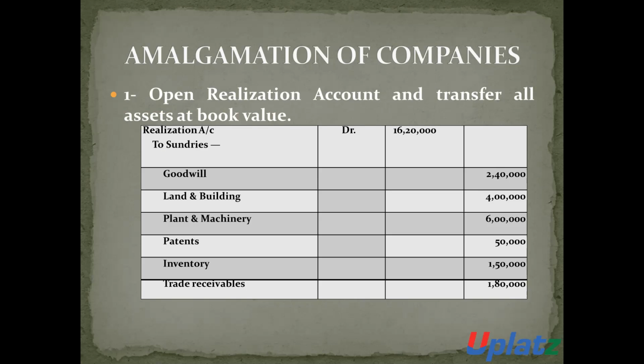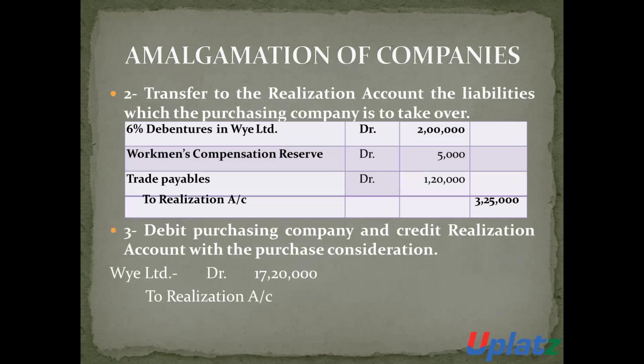Goodwill account 2,40,000, land and building account 4 lakh, plant and machinery account 6 lakhs, patent account 50,000, inventory account 1,50,000, trade receivable 1,80,000. So all the assets are transferred to realization account. Now all the liabilities will be transferred to realization account. So the entry will be liabilities account debit to realization account.